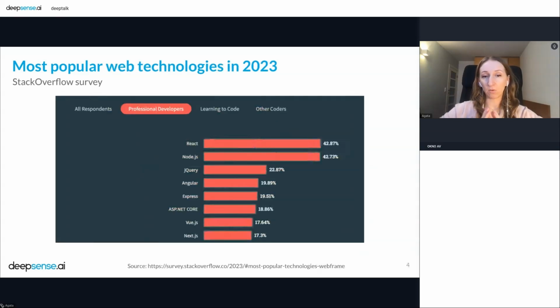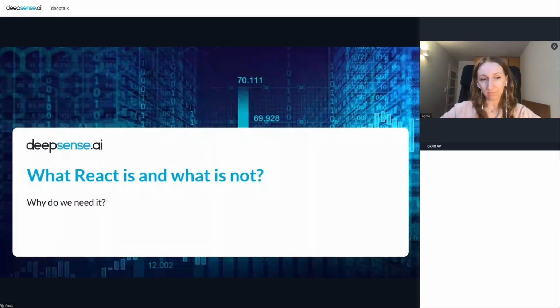And when we think about web technologies, React and Node have almost the same place with almost 43%. So right now we can talk about React.